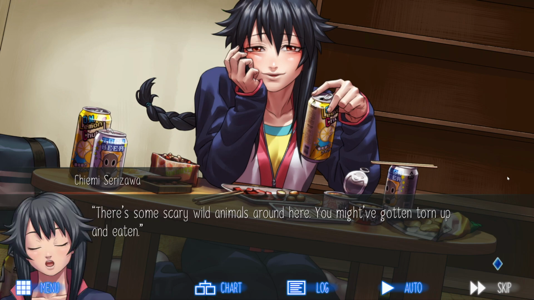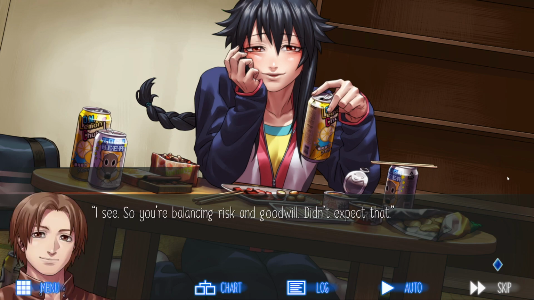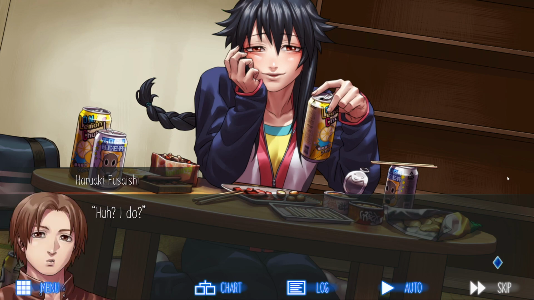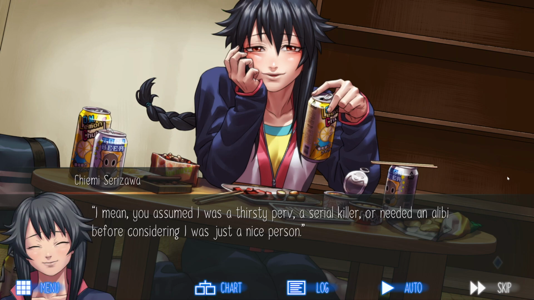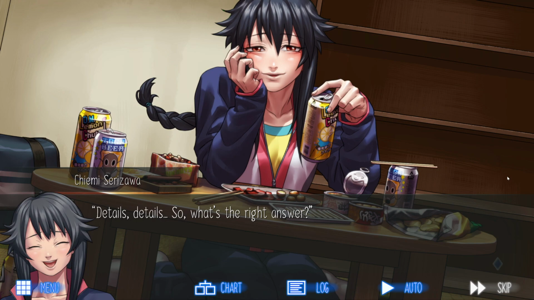Care to elaborate? There's some scary white animals around here. You might have gotten torn up and eaten. That would have left a bad taste in my mouth, so I figured I'd just let you stay instead. I see, so you're balancing risk and goodwill. Didn't expect that. Really now? You got any idea how much of a bad guy you seem now? Huh? I do? I mean, you assumed I was a thirsty perv, a serial killer, or needed an alibi before considering I was just a nice person. You're the one who brought up the perv thing. Details. So, what's the right answer?